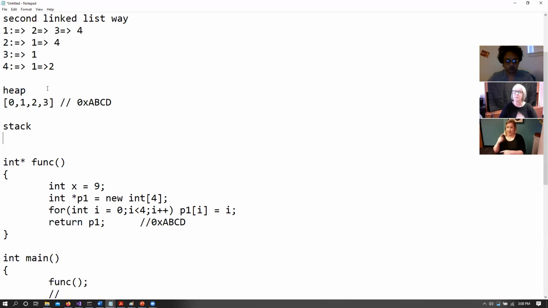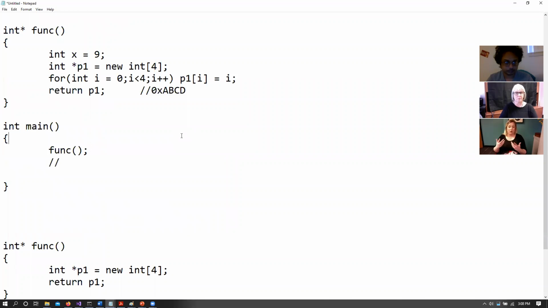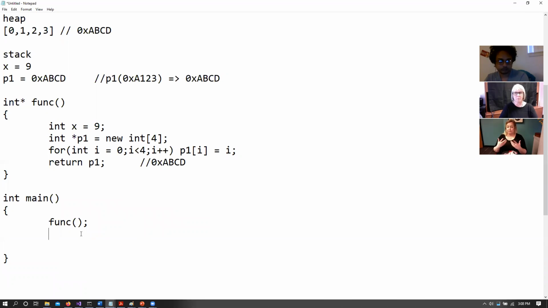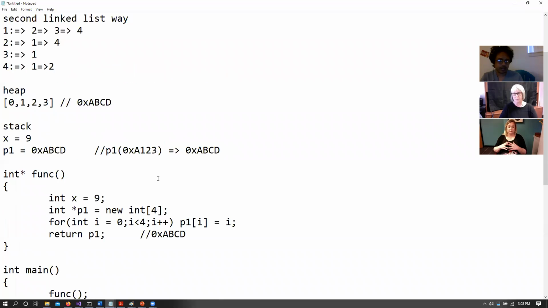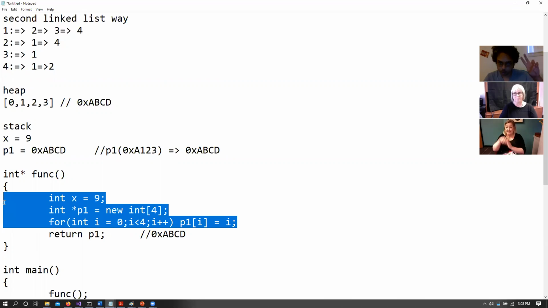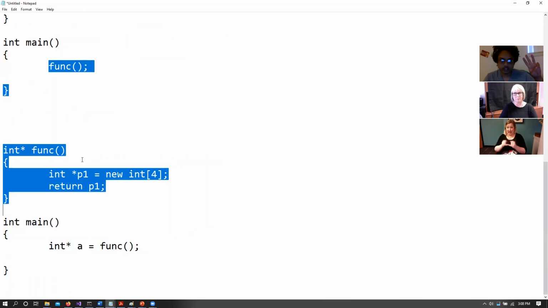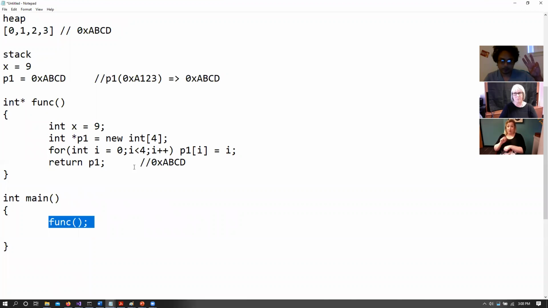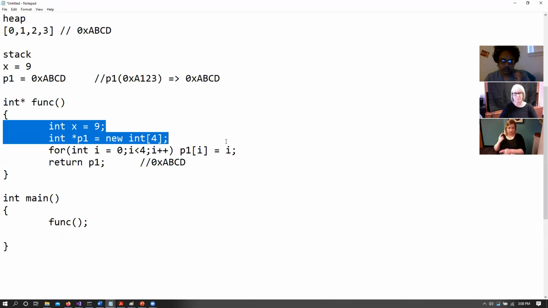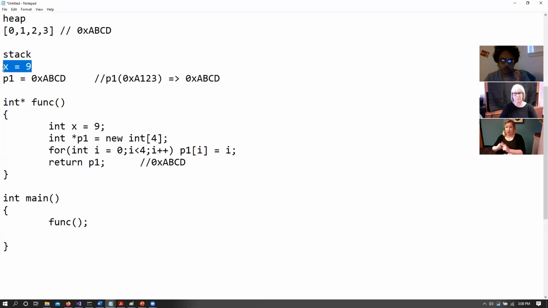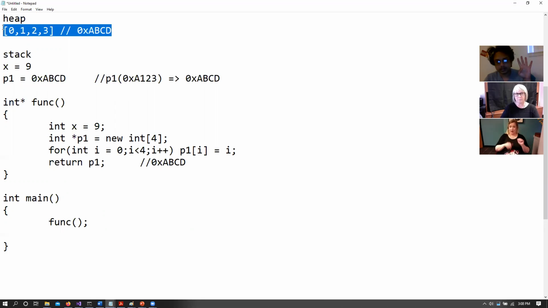So let's just dive in a bit more deep, in detail. For these 3 lines of code, we called main with function func, right? And let's say that we executed these 3 lines of code. X goes to stack, P1 goes to stack, P1 has the value ABCD, and in the heap, we are declaring this array of 4 elements with 0, 1, 2, and 3, right?